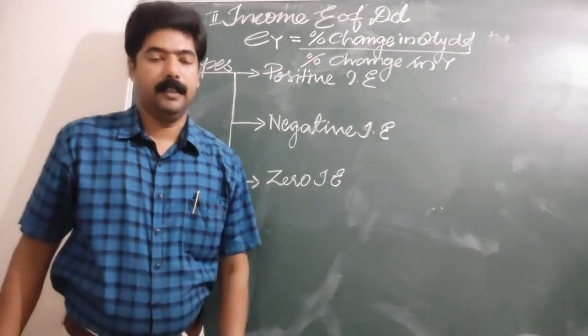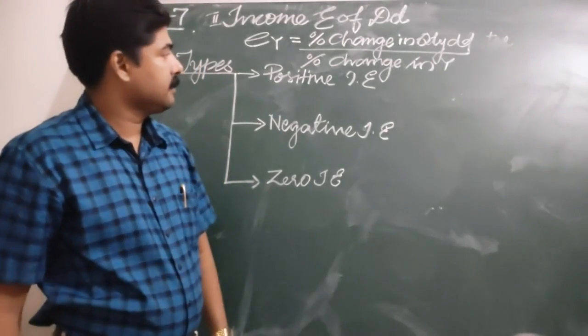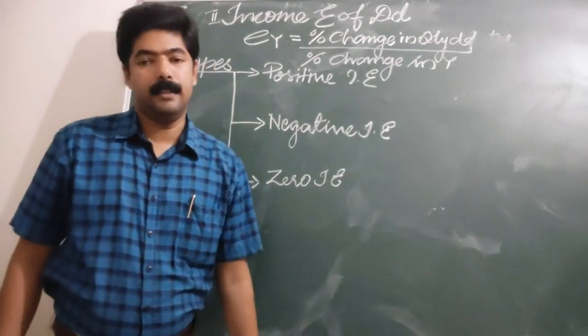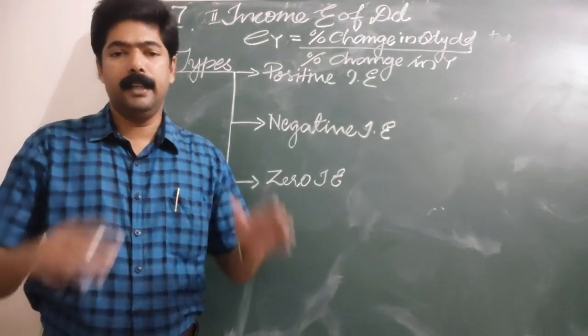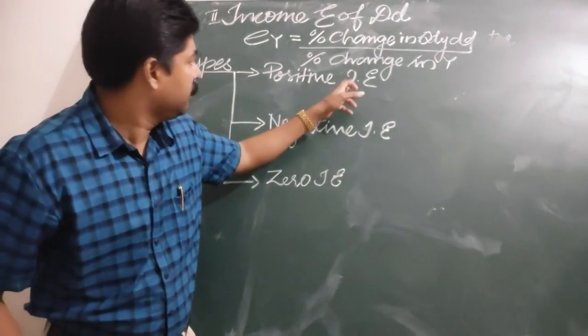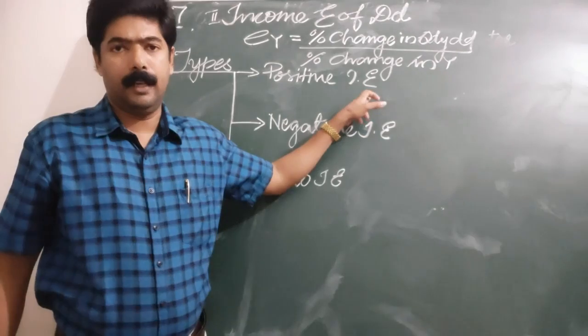Positive income elasticity, what is meant by positive income elasticity? Under positive income elasticity, we can classify income elasticity into three categories.